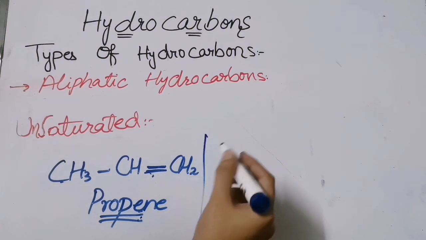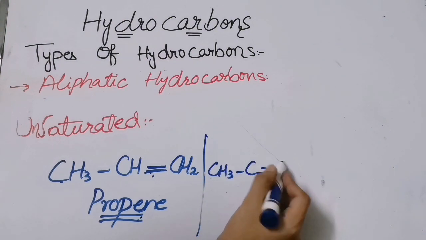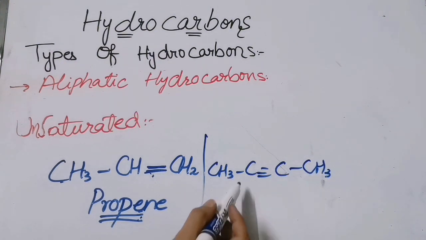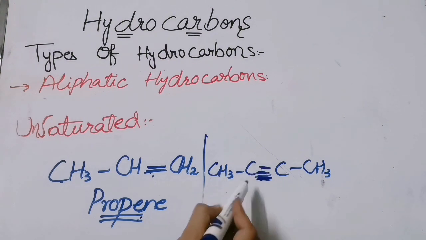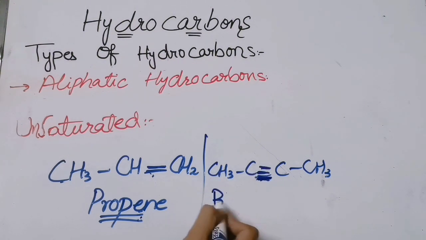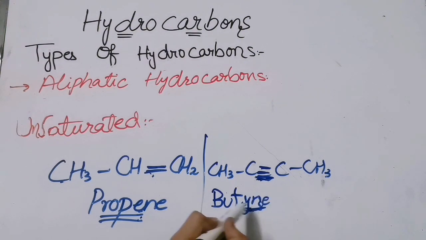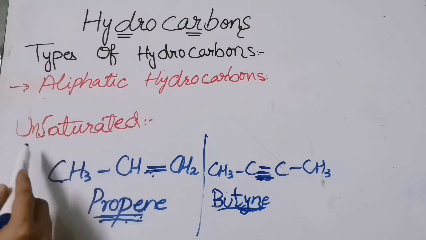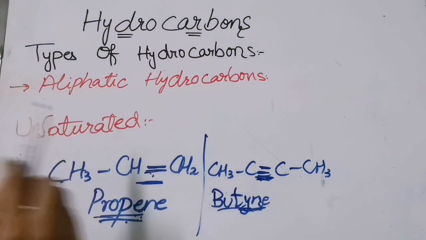Now let us see for the triple bond. Now see over here, in this case, how many carbons are there? 4. So we will write but and we are having a triple bond. So for alkyne we use yne. So it will be butyne, and here we used ene, so it is propene. So unsaturated hydrocarbons are those hydrocarbons which contain double or triple bonds.